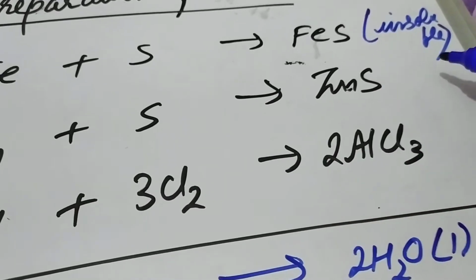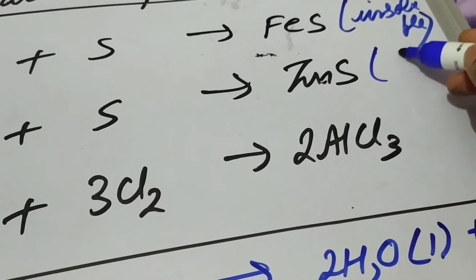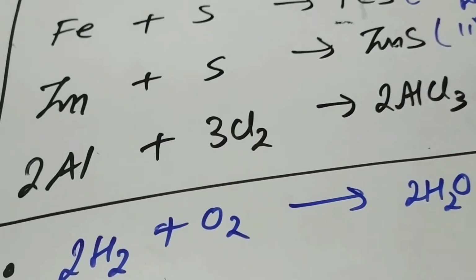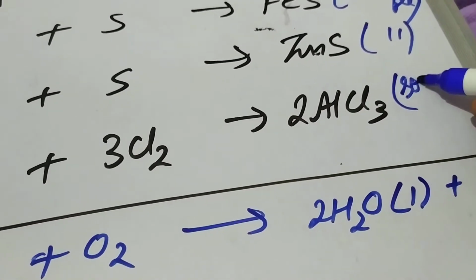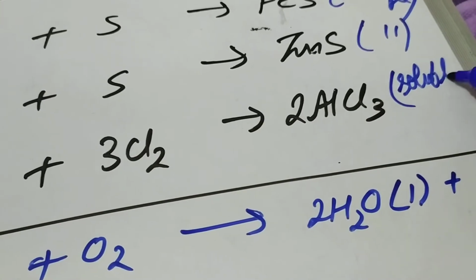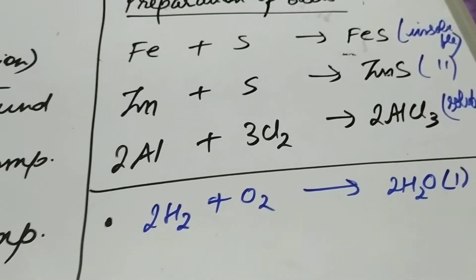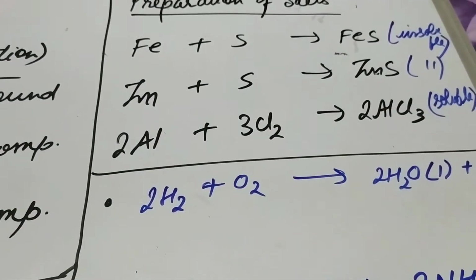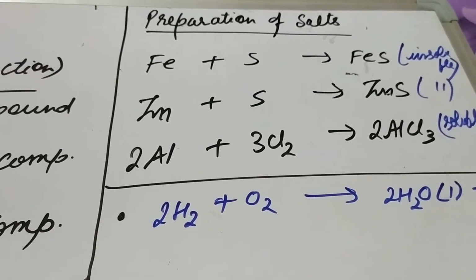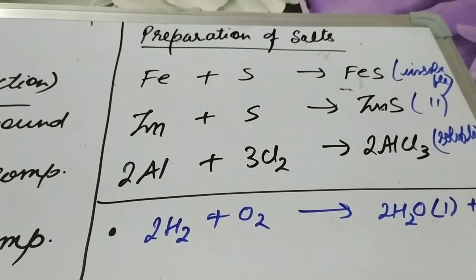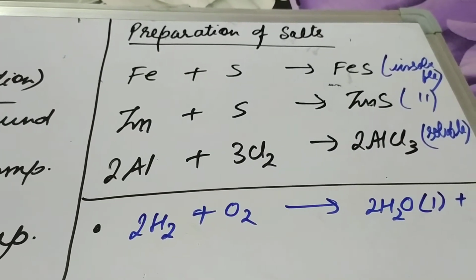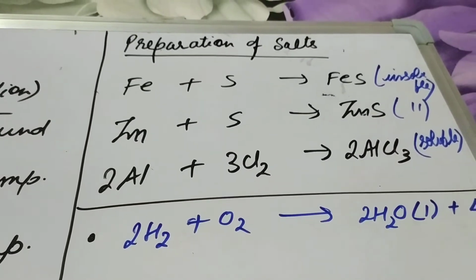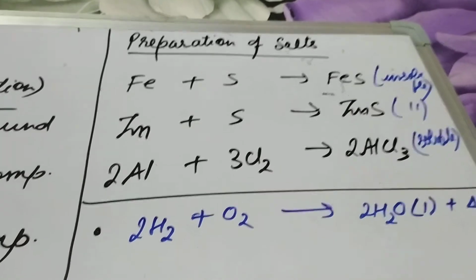Zinc sulfide: Zn plus S will give you zinc sulfide. Again, it is insoluble. And aluminium and chlorine react to give aluminium chloride, which is a soluble salt. Similarly, iron chloride is also formed, FeCl3, which is also a soluble salt. Several salts are prepared by direct combination reactions, in which two elements react to give maybe some soluble salts or insoluble salts. Both are prepared by this method.